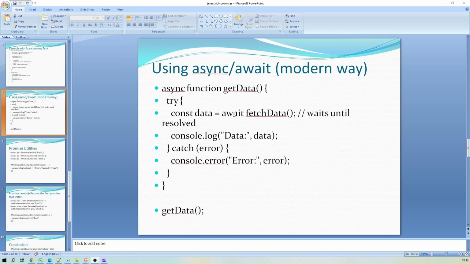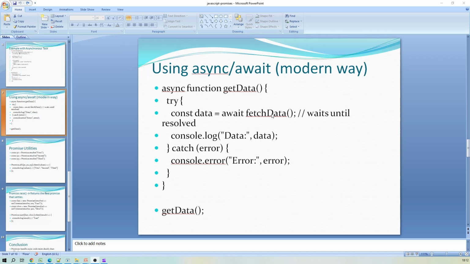And we put the await keyword prior to this fetchData function just to ensure that fetchData completed successfully or not.